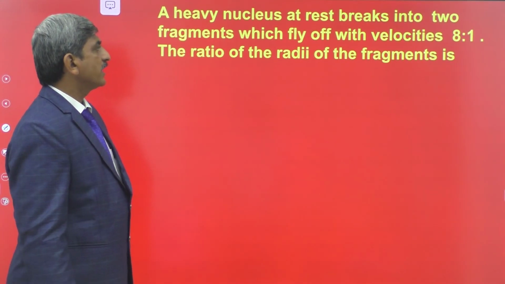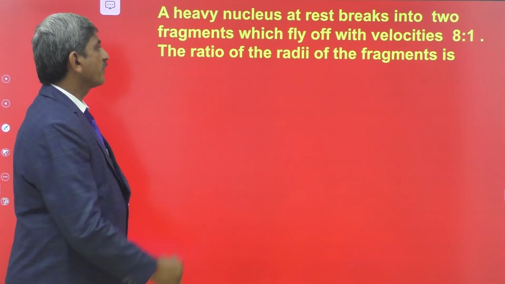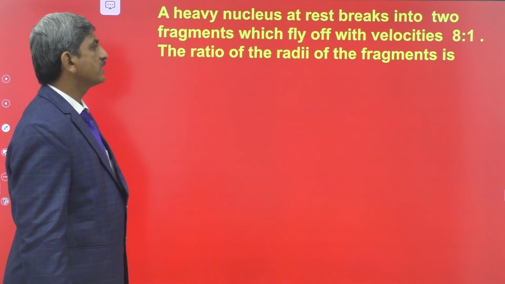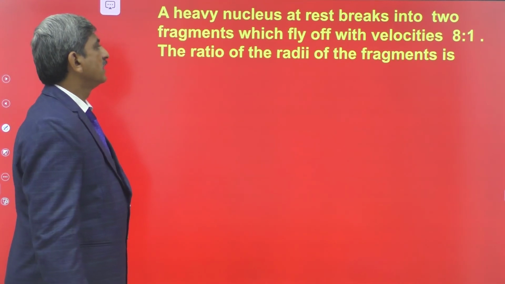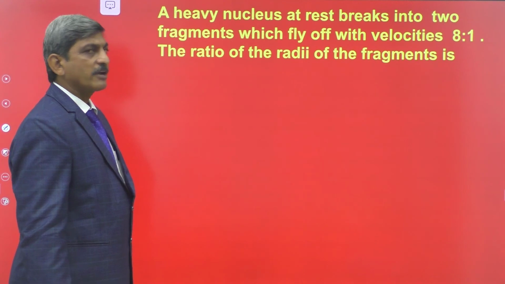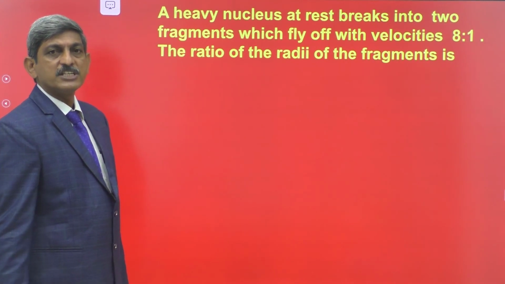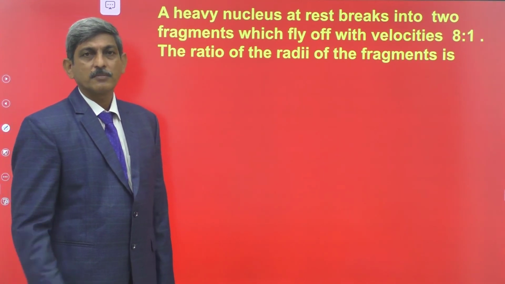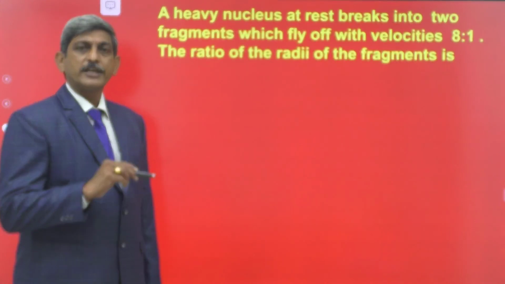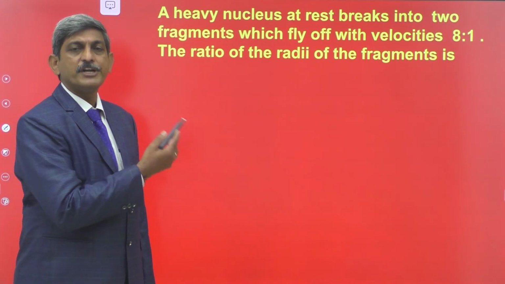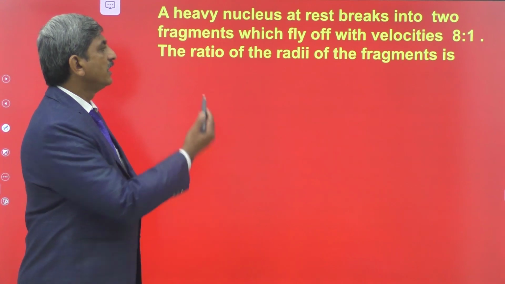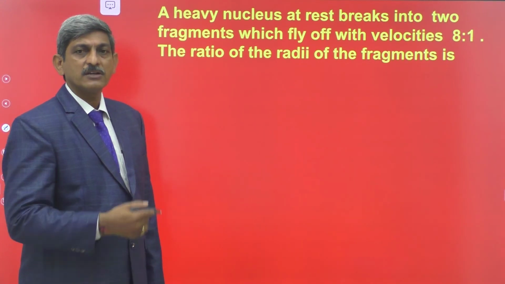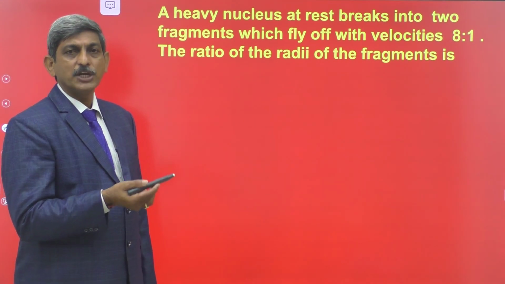A heavy nucleus at rest breaks into two fragments which fly off with velocities 8 is to 1. The ratio of the radii of the fragments is dash. See the difference between this one and the previous problem. In the previous problem, the ratio of the radii was given, and we determined the ratio of the velocities. Here the ratio of the velocities is given, and we want to determine the ratio of the radii.